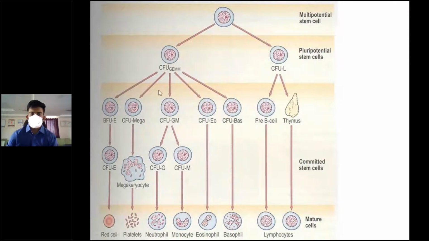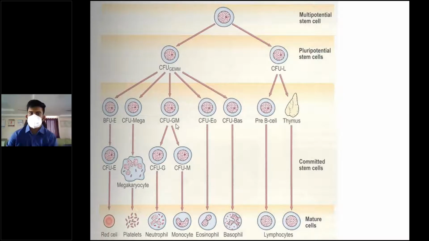This is a schematic representation of the production of all the cell lineages. Here you have the multipotent stem cell, then you have the pluripotent stem cells, colony forming unit of myeloid precursors, colony forming unit of the lymphoid precursors. Here you have blood forming unit, erythroid, colony forming unit, megakaryocyte. Colony forming unit of the erythrocyte gives rise to red cell. Megakaryocyte gives rise to platelets.